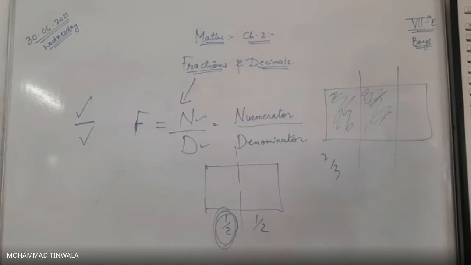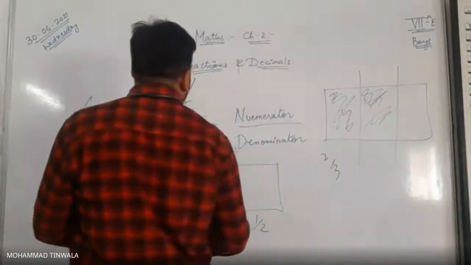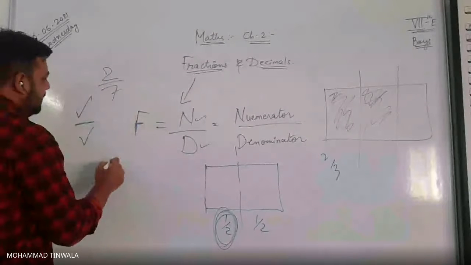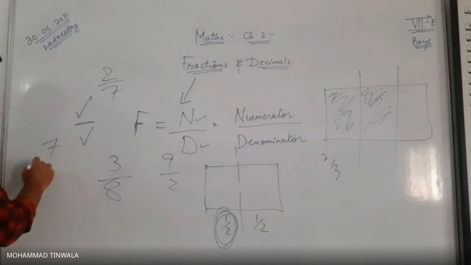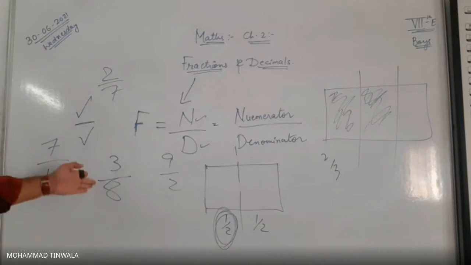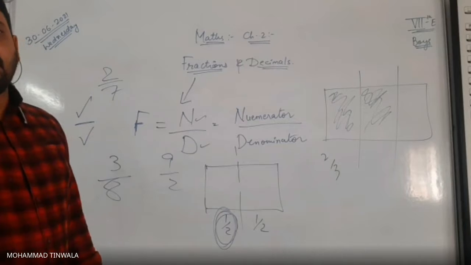Now, the main point is that 1 upon 3, 2 upon 3, 1 upon 2, 1 upon 4 are not the only fractions. It can be anything: 7 upon 12, 2 upon 7, 3 upon 8, 9 upon 2. All these can be known as fractions.